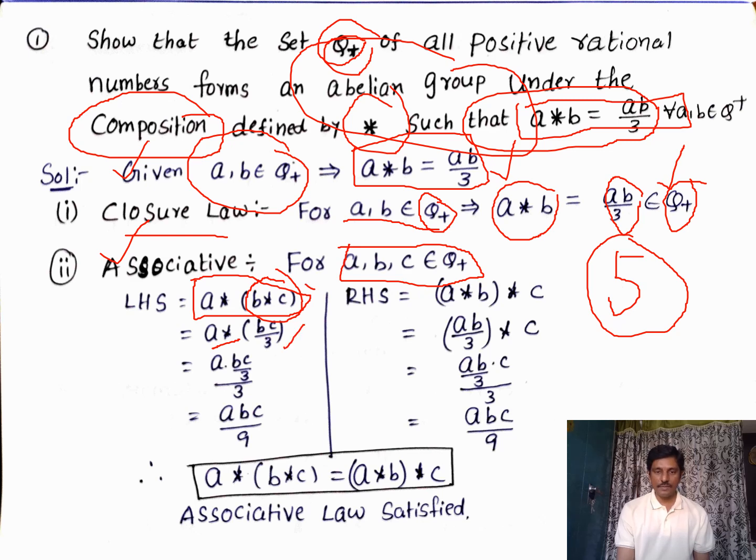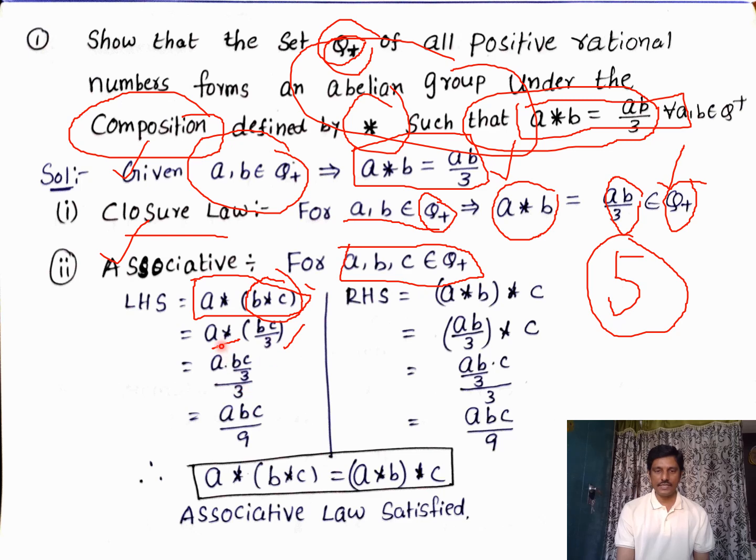Now a star (bc by 3). If we remove this star, what do we get? This is the first element and this is the second element. So first element into second element, whole by 3.